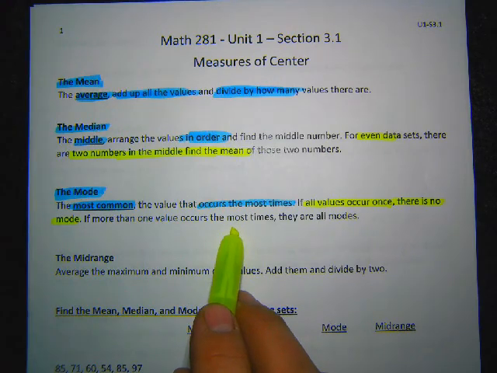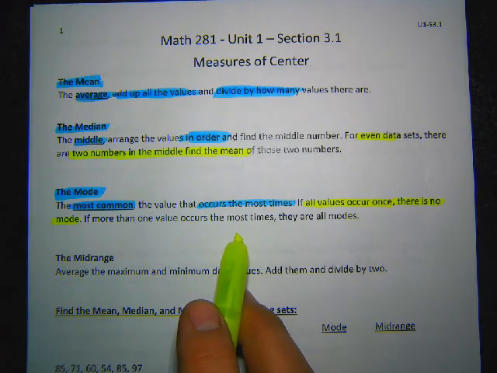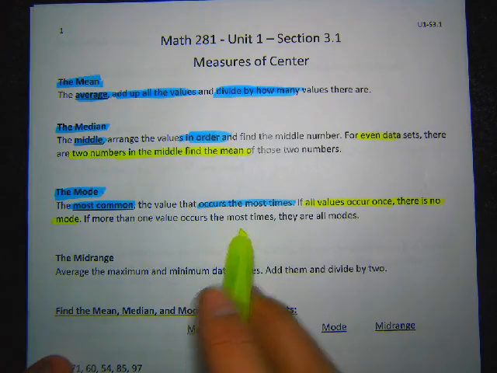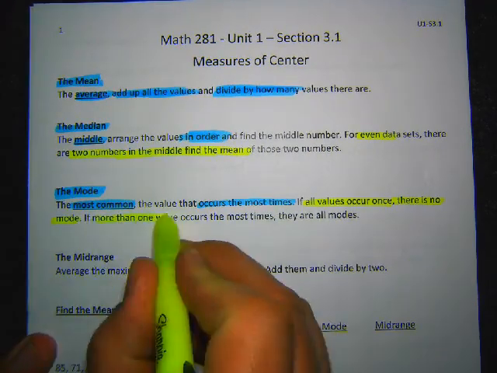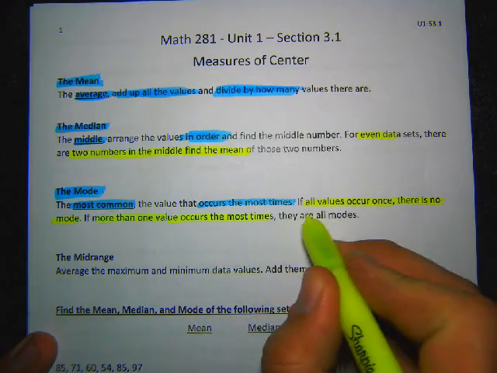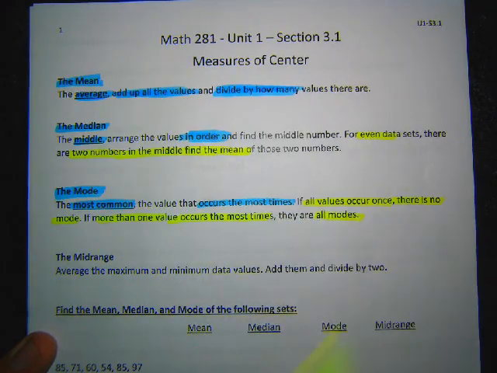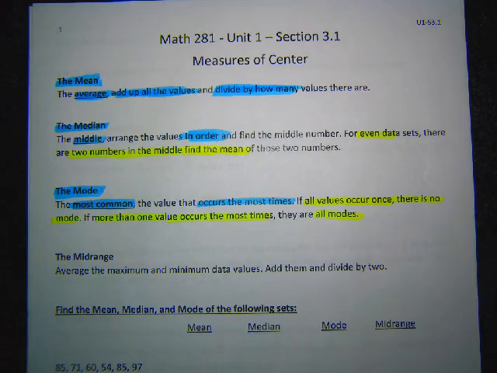So I mentioned that set where 5 7s showed up, maybe you had 5 12s showed up. If they both showed up 5 times, you could have 2 modes. You could have 7 and 12 be modes. So again, if more than one occurs the most times, then they're all modes. So you can have 2, 3, 4, 5 modes, depends on the data set.